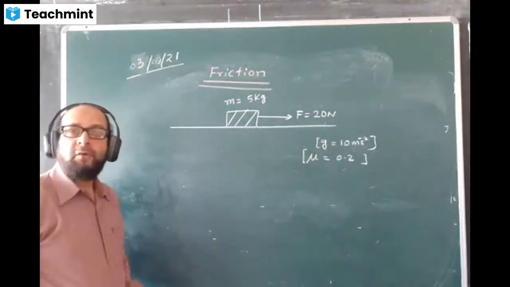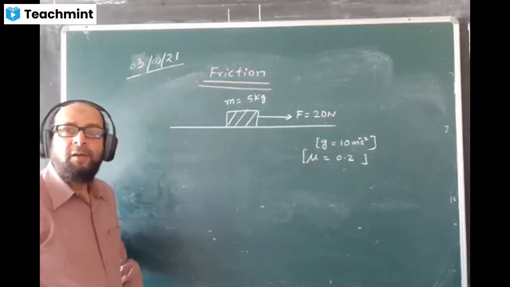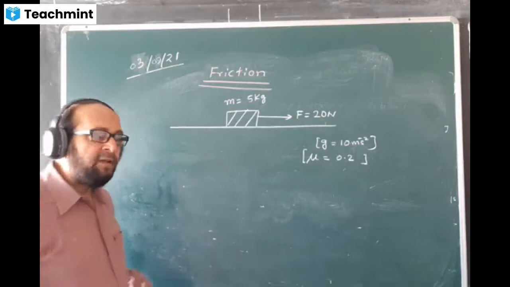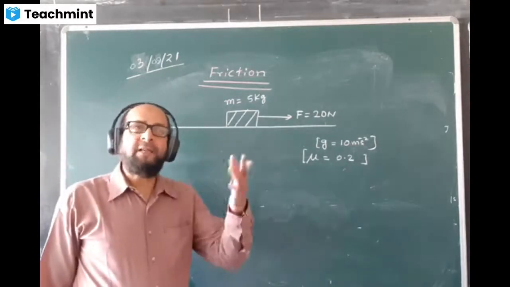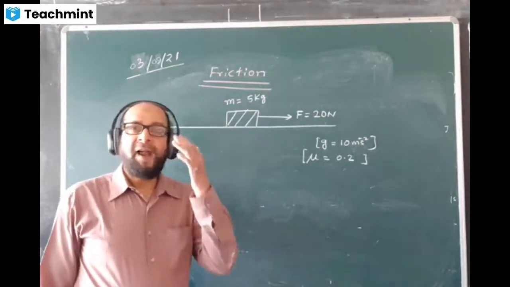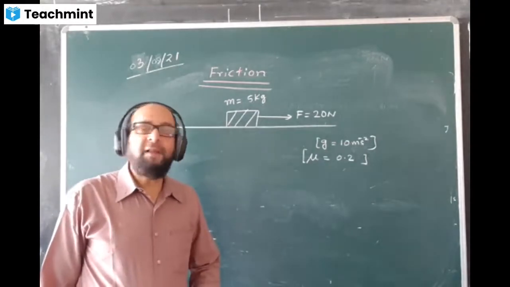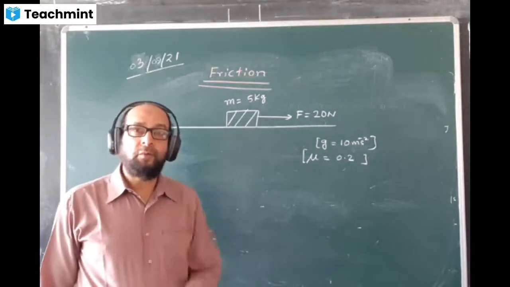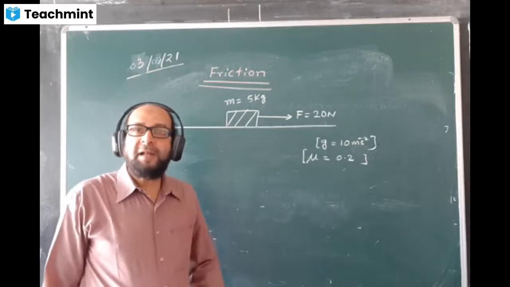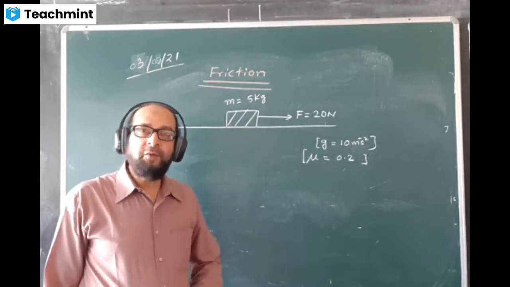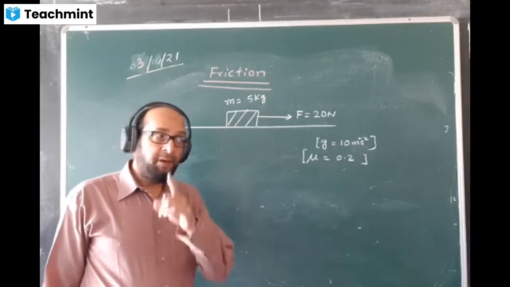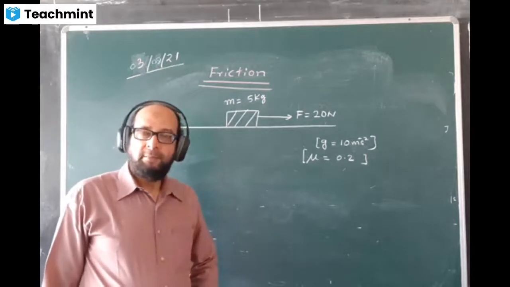Here is a question, and the question is asking you to find the acceleration and also the force of friction. Two things you have to do: find the acceleration and the force of friction. How will you do it? I give you a minute, so you just calculate.